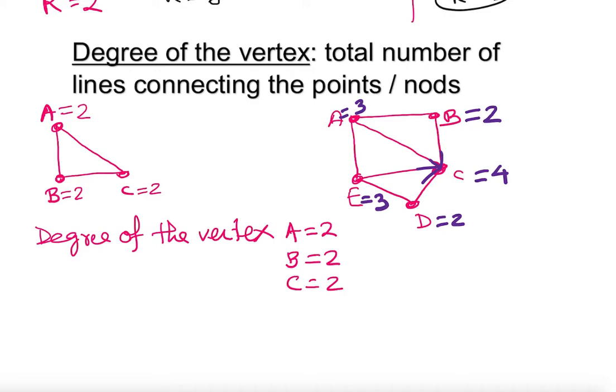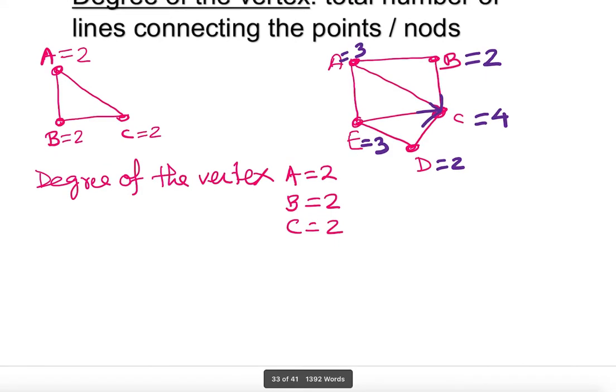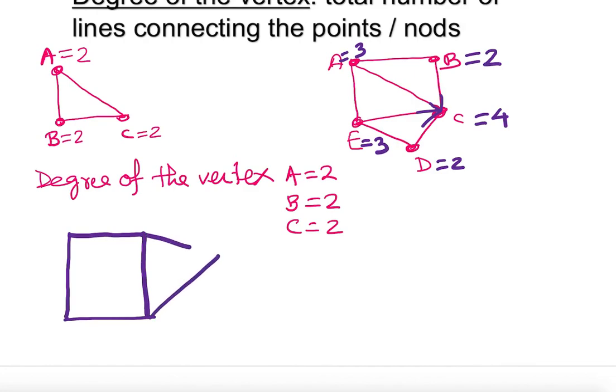Okay, let's have another one if it is complicated. So another example, I can work it out here. You can make it as complicated as you want.